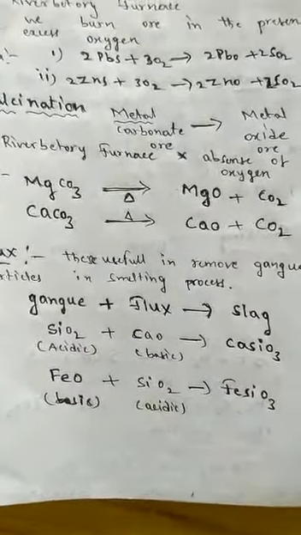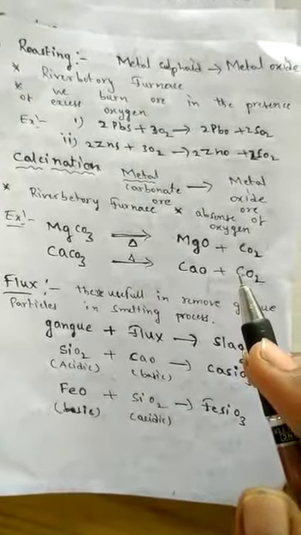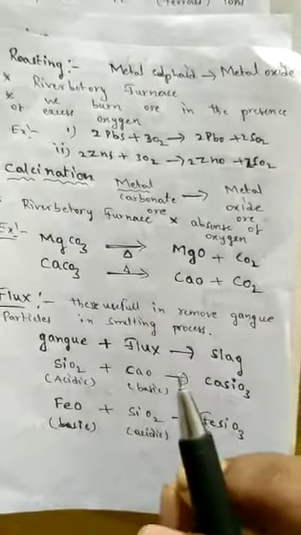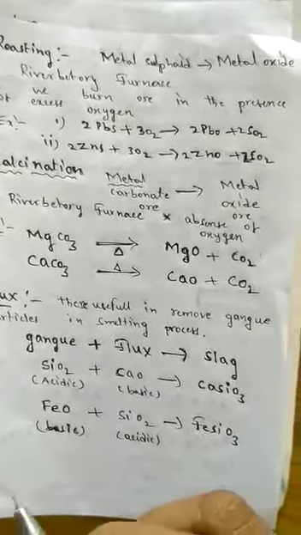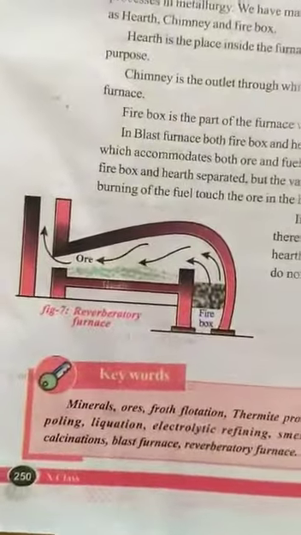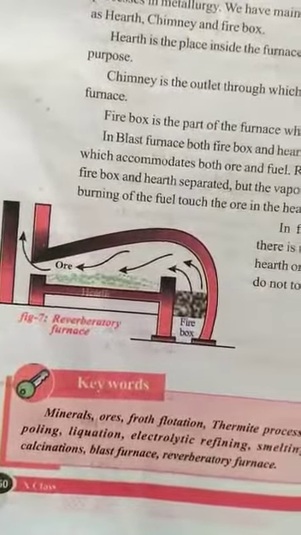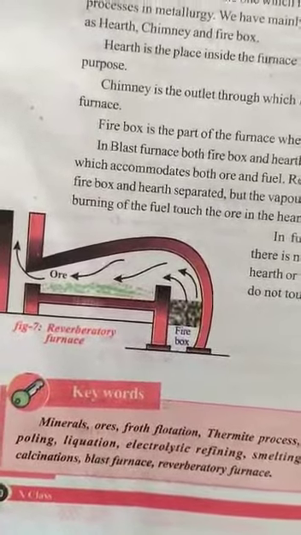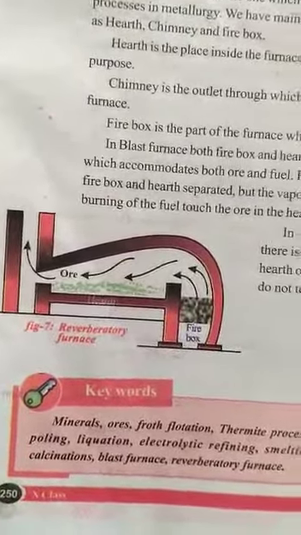So simply, calcination is one pyrochemical process. In this pyrochemical process, metal carbonate is converted into metal oxide. For conducting this calcination process, we use a reverberatory furnace. But in this process, we burn the ore in the absence of oxygen, without oxygen.